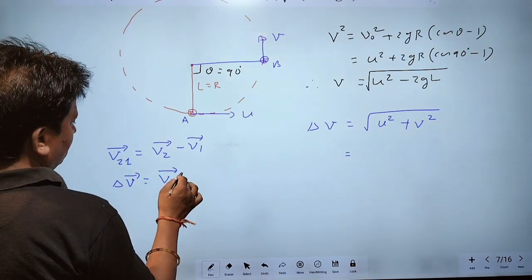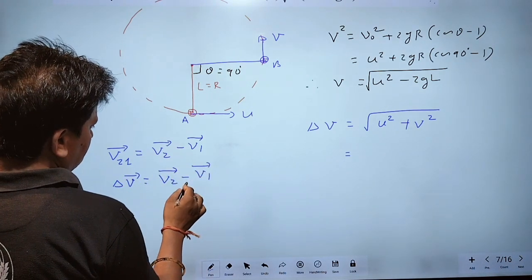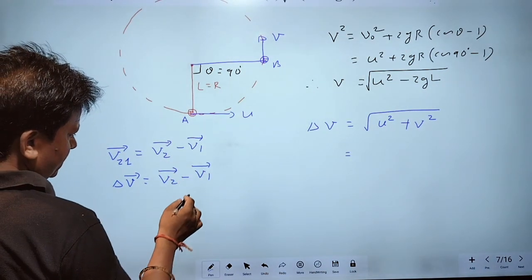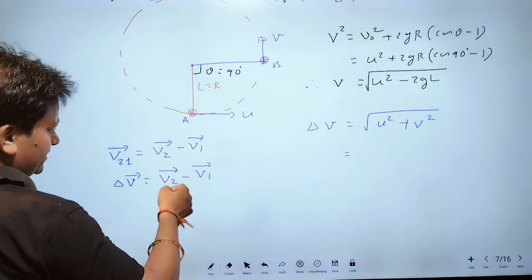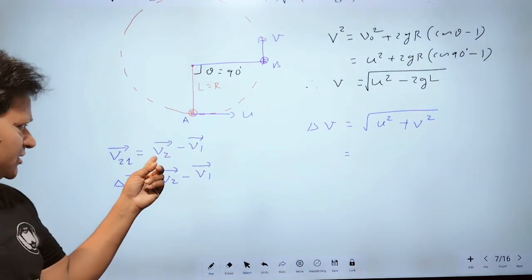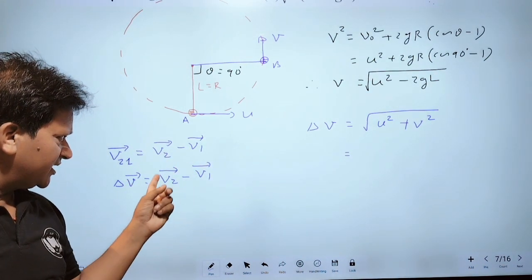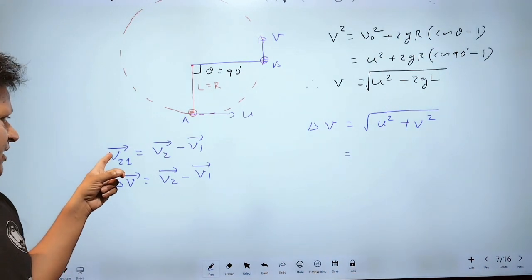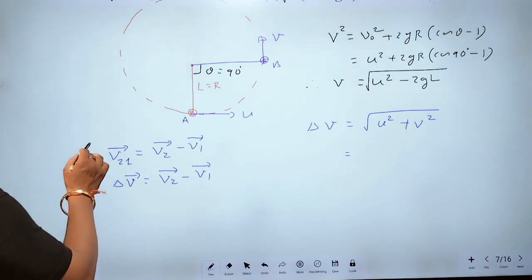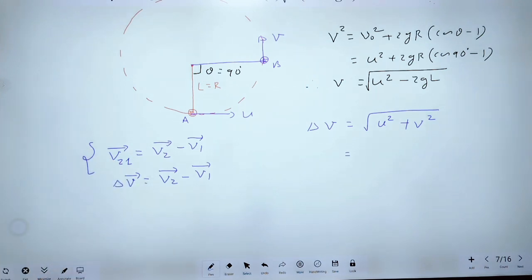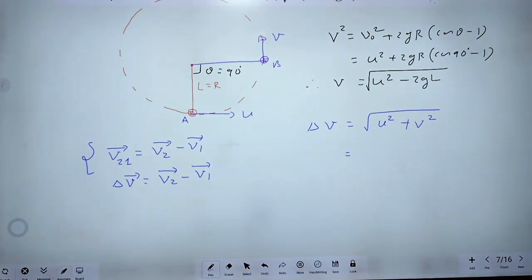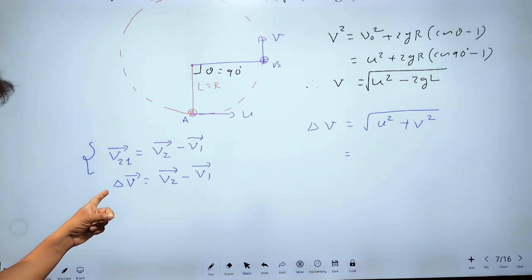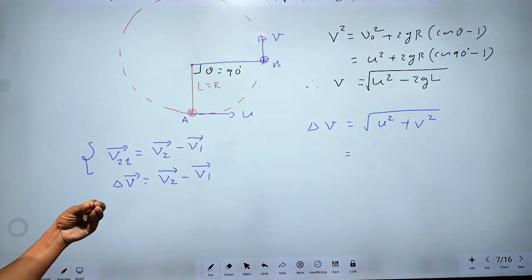Final minus initial. This is also a negative sign. On the right hand side, both expressions will be the same. Therefore, the process of solving a question for relative velocity or change in velocity, both will be the same.